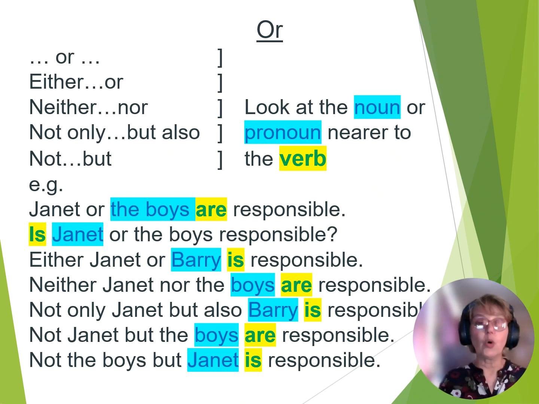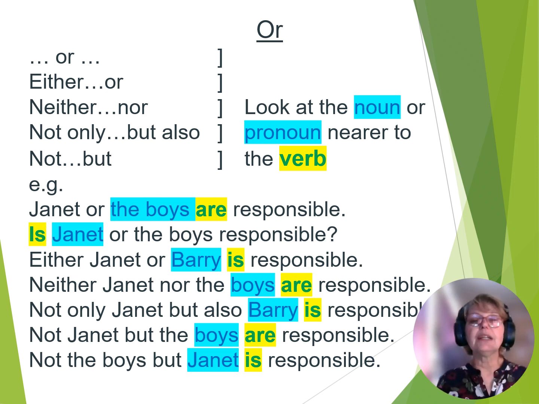Now we have or. And we would have the noun or the pronoun before or and after or. Or, either or, neither nor, note neither nor and either or, not only but also, not and but. And I want you to remember that you will get this sort of sentence in an exam where you will be asked to combine two sentences, possibly with neither nor or either or any of the others.